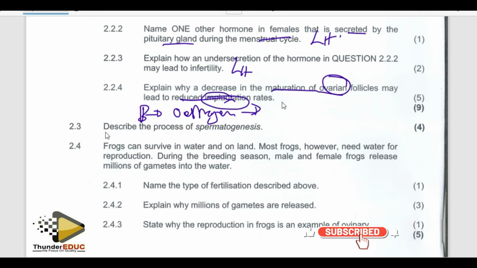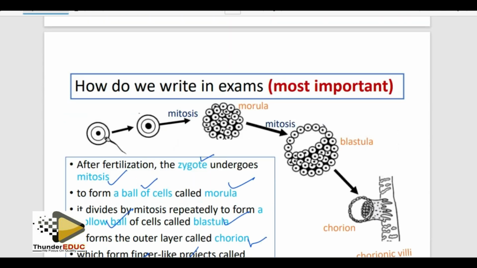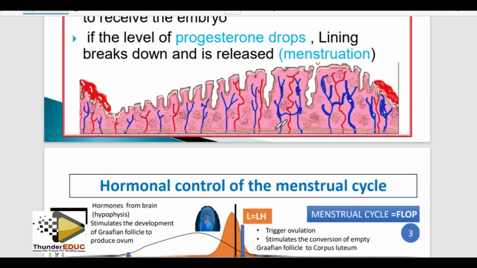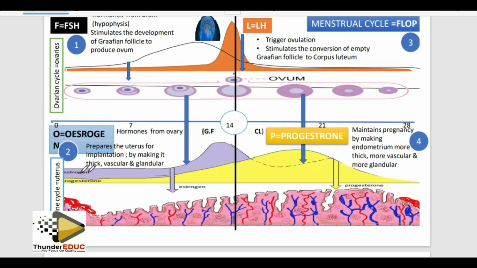It prepares the uterus for implantation by making the endometrium wall thick, vesicular, and granular. I stated it here very well in the distinction material. Yes, you can go to reproduction, or you can come even here. Estrogen prepares the uterus for implantation. Check. By how? By making it thick, vesicular, and granular.